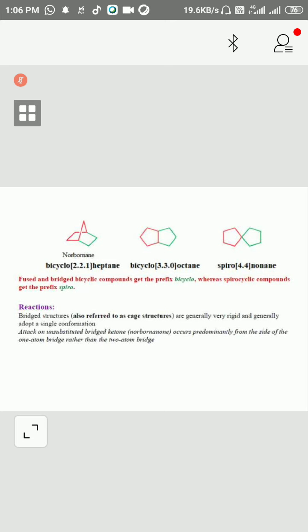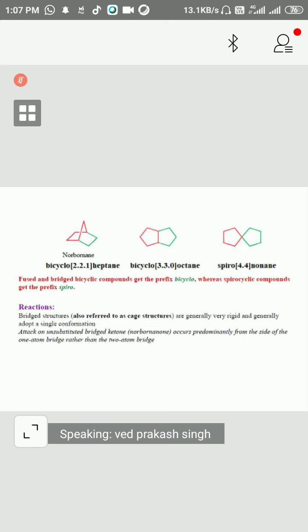You can see this example here, the norbornane bicyclic system. First we start with bicyclo, since this is a bicyclic system. In brackets we write the decreasing order of the number of carbon atoms in the different pathways. So 2, 2 are both the same, so we can write either first: 2, 2, and this pathway 1. So in brackets 2, 2, 1, and the parent name is heptane. Just like in our names, the title is actually the parent name. So here the parent is heptane.